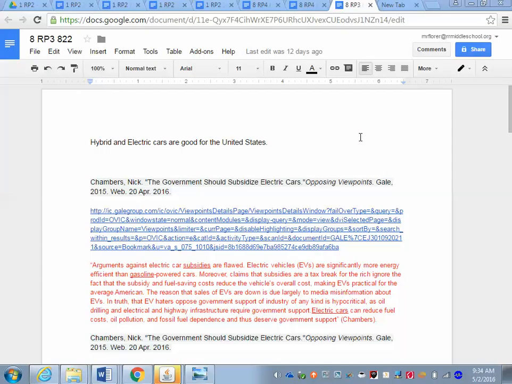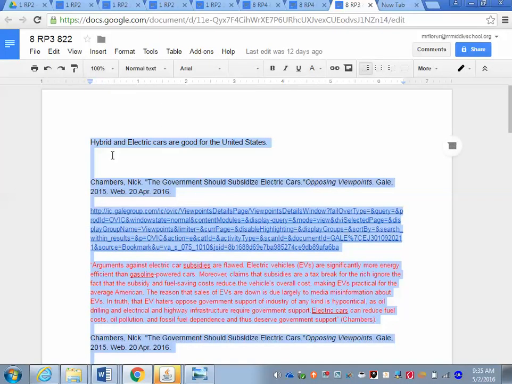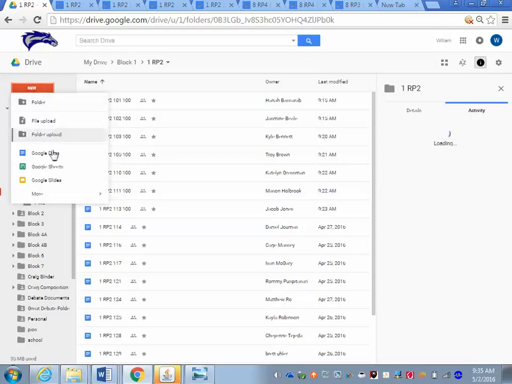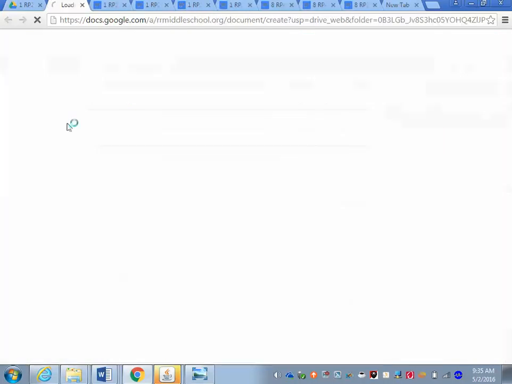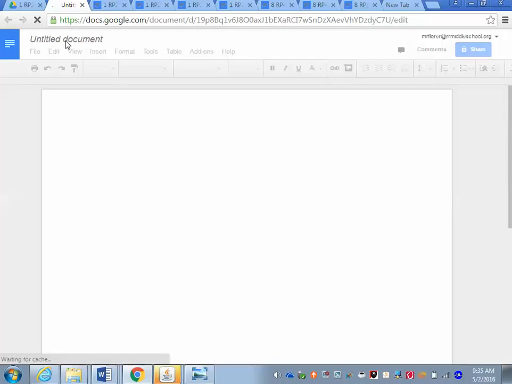The first thing you're going to want to do is open up rp3. Go to the Edit tab, click on Select All, hold down the Control key, and tap C. Then you want to go back and create a new document that we will call rp4, and once that comes up, we'll change the title to rp4 once the paint dries.